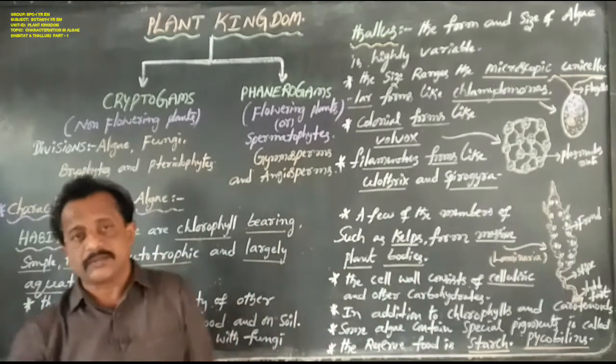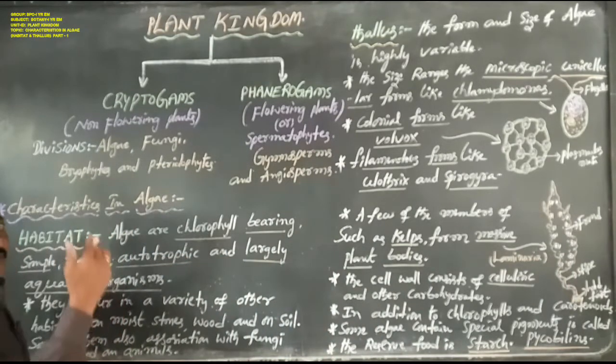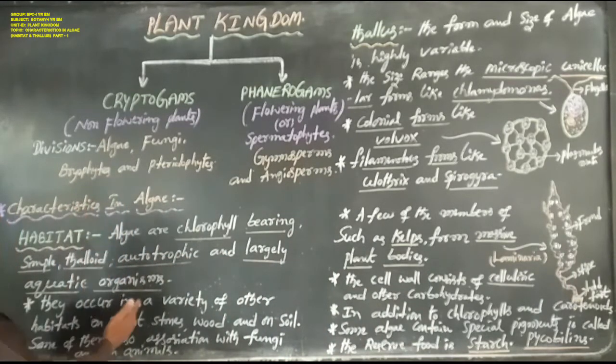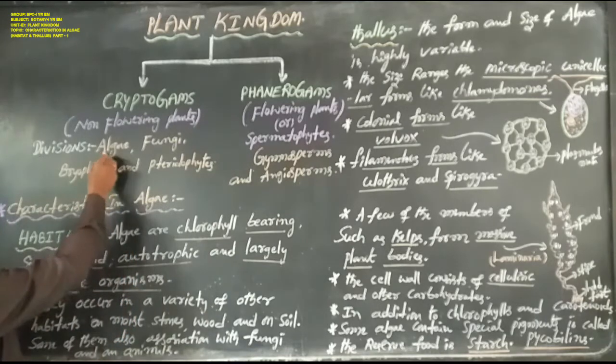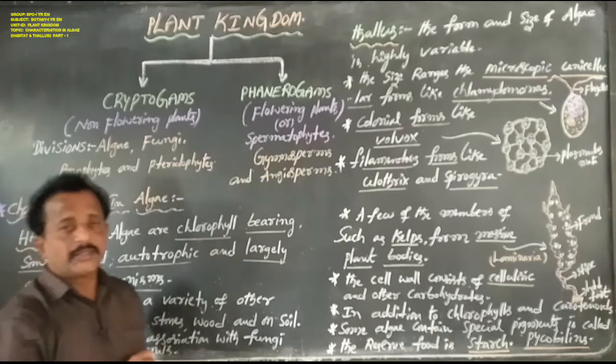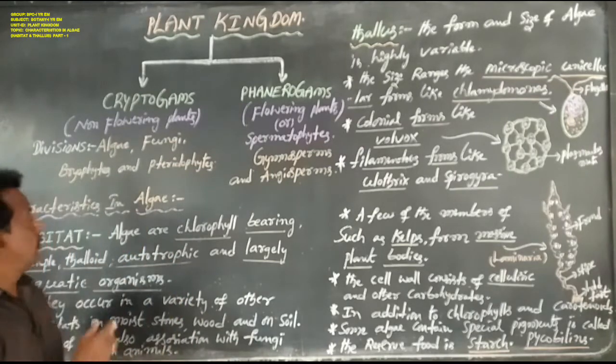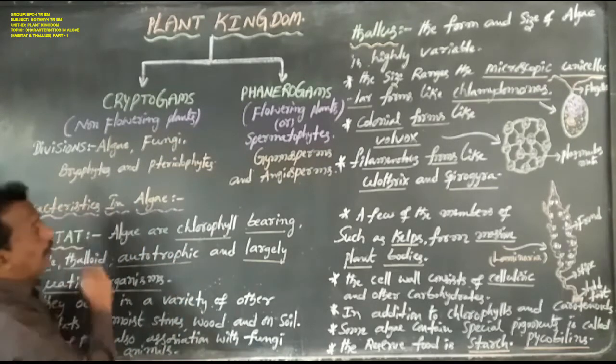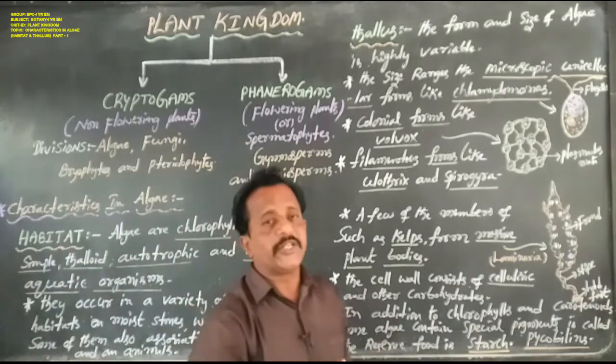So dear students, let us now discuss the first division, that is algae, and its general characteristics.